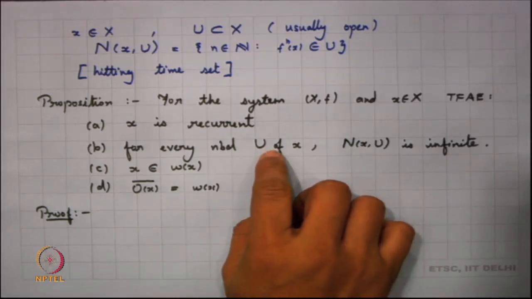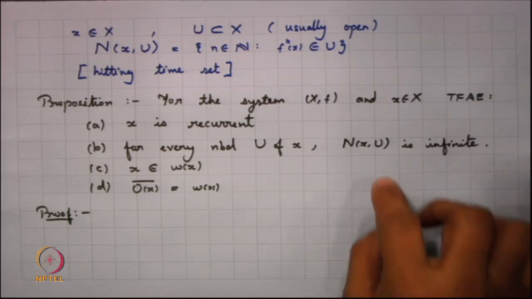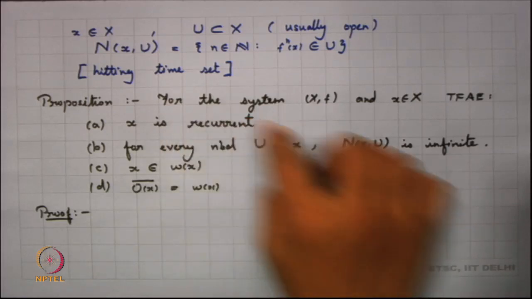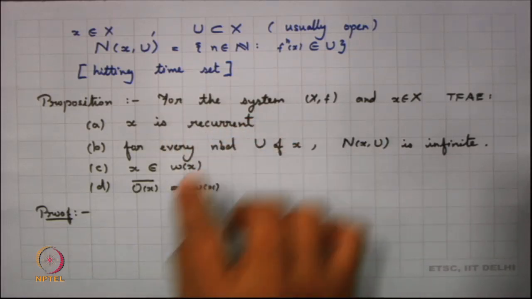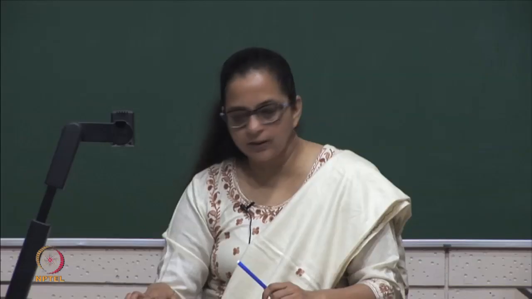So, you take a neighborhood U of x, you will find infinitely many points of the orbit there, and that would mean that the hitting set happens to be infinite. So, basically this is equivalent. All we need to look into is the last part.